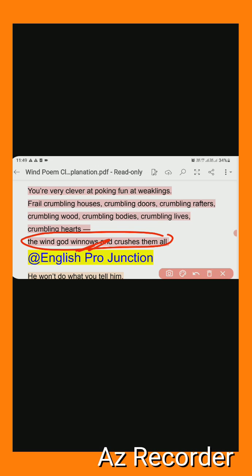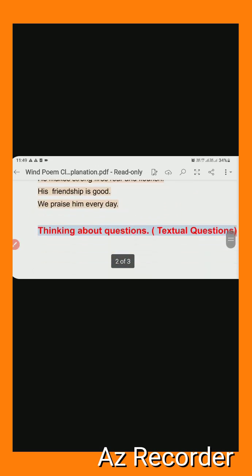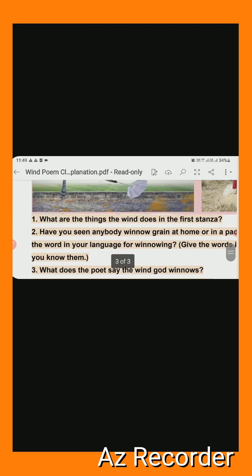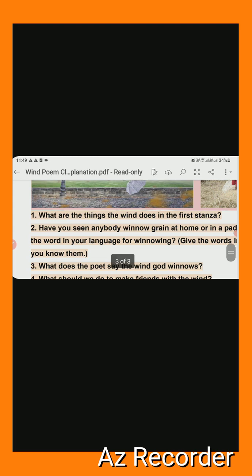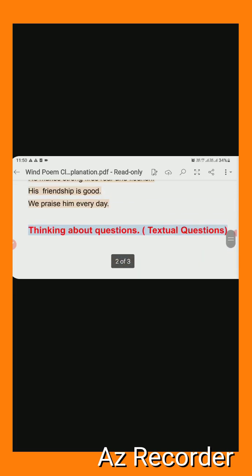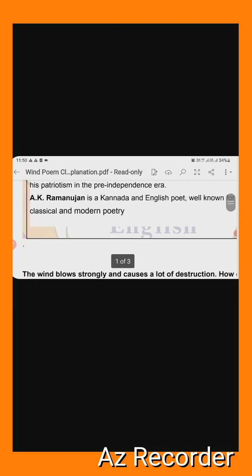आई होप यू अंडरस्टूड. नाउ आई एम कमिंग टू द पॉइंट ऑफ दैट क्वेश्चन आंसर. So question answer here, if you come, what are the things that wind does in the first stanza? What are the things? So here one by one I am going to tell. First stanza, that we can say, the wind breaks the shutter of the windows and it scatters the papers here and there. It throws down the books down the shelf. It tears the pages of the books. Okay, in the first stanza if you see, these only meanings are there.